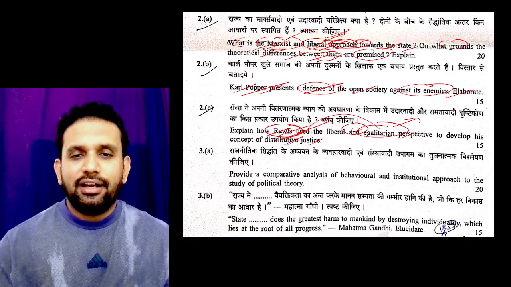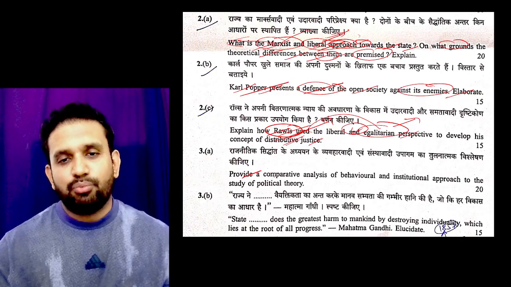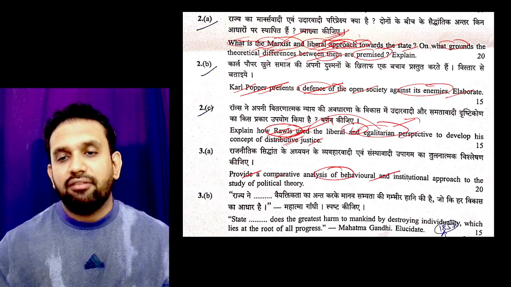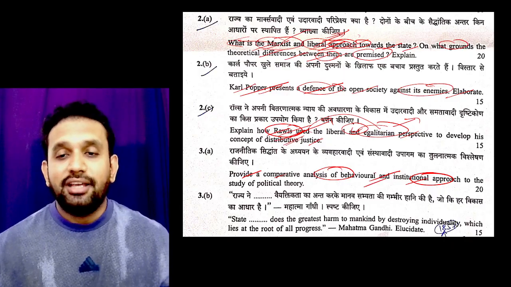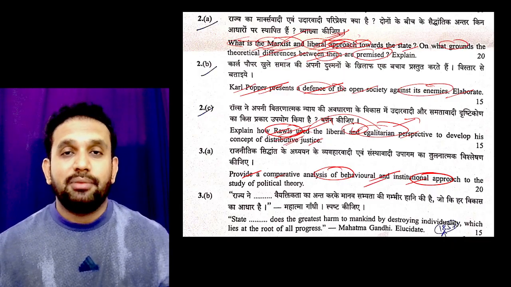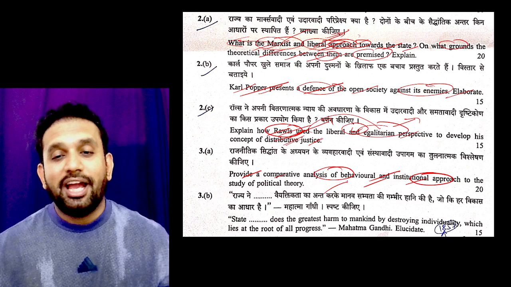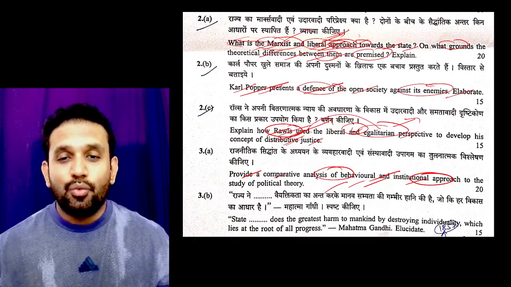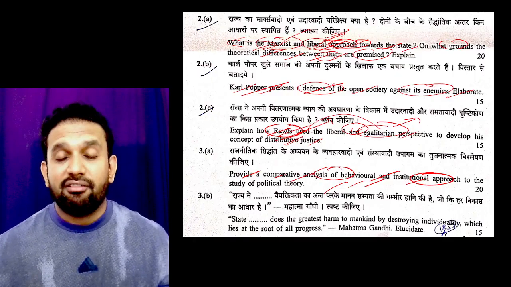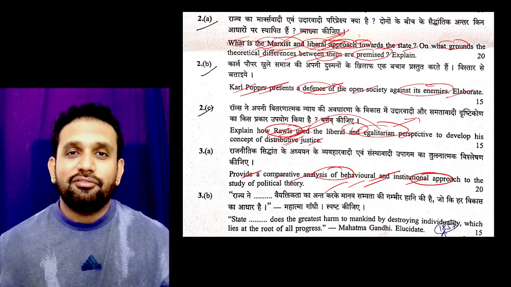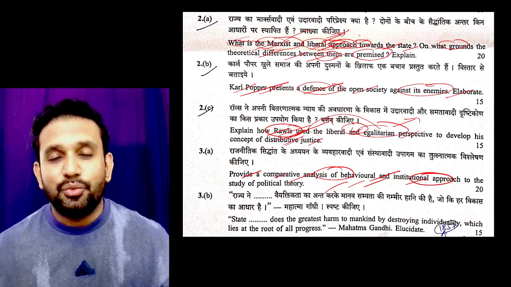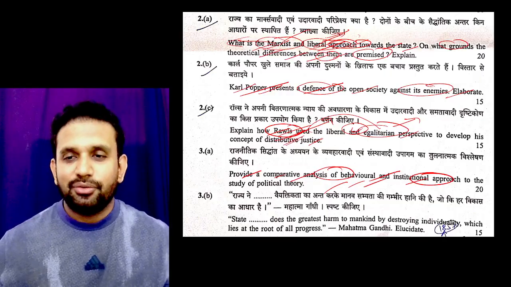Now the third question, A here, is: provide a comparative analysis of behavioral and institutional approach. See how beautifully three approaches have come in the question. I would be very happy to write it because 20 marks are given for this. This is a great thing. No one would have left it out. Within 15 days of your classes, you will master these theories. So you are well placed here.